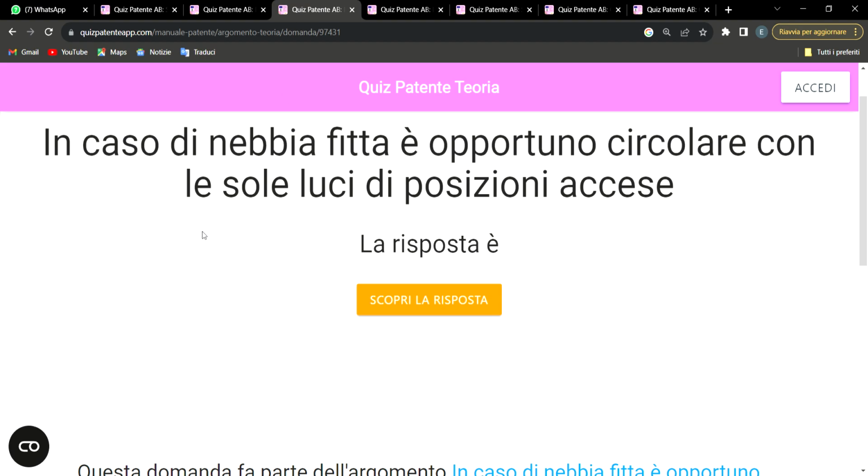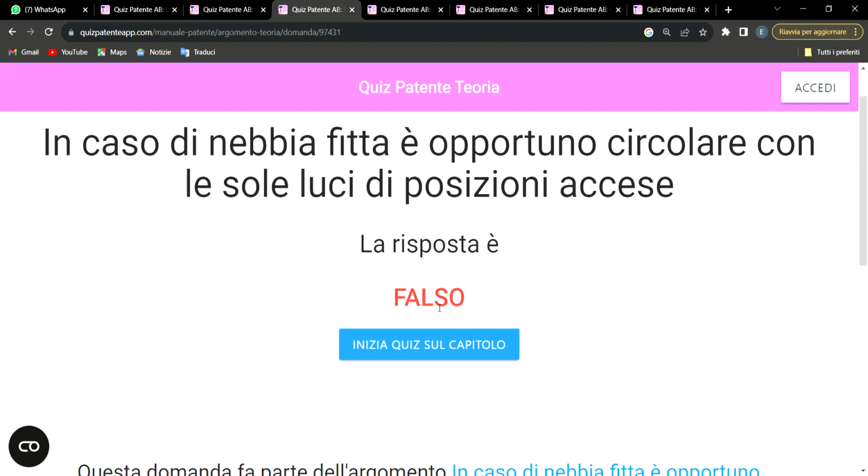We have another question. This question says: in caso di nebbia fitta è opportuno circolare con la sola luce di posizione accesa. Falso o vero? So the answer to this question is falso. Let's see. The response is falso, which means we are correct. Now let me explain to you in English why the response is falso.